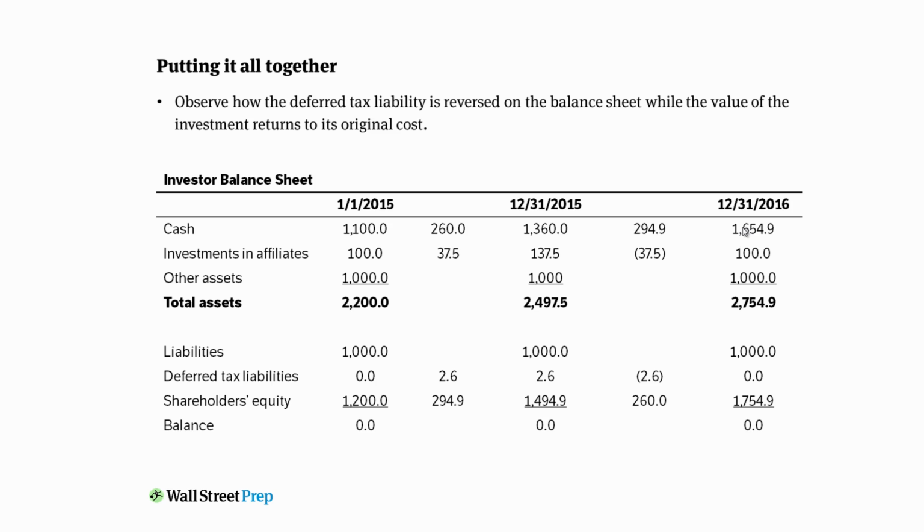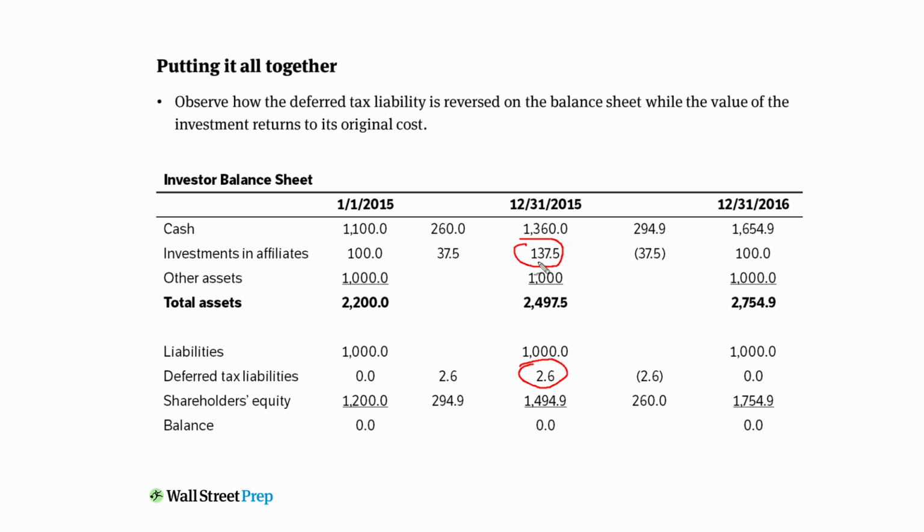And so the net result on the balance sheet is, in year one, we see the adjustments that we had made where you recognize retained earnings, which captures all the affiliate net income. The value of the investment goes up from 100 to 137.5. The deferred tax liability is created in anticipation, and in the future you will have to pay taxes on dividends. The next year, all of it is fully reversed.